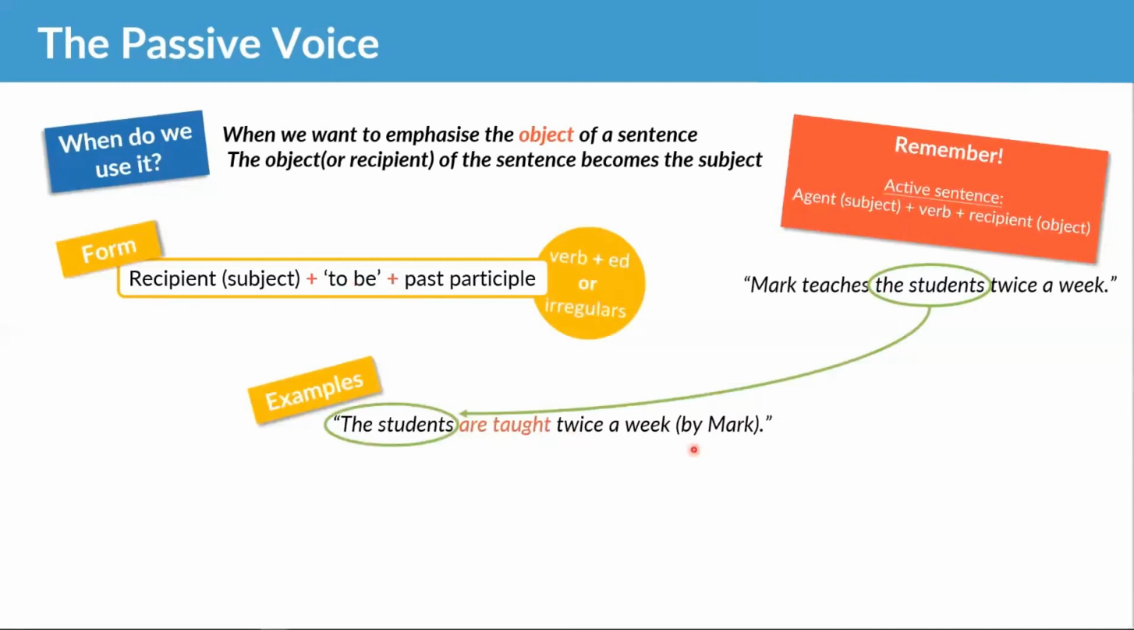Taught, it's irregular. So we have our recipient, the students, the verb to be, are, and our past participle, taught, twice a week. Now, who can tell me, why do I have by Mark in brackets here? Who can tell me? Why do I have by Mark in brackets? The agent. Why do I have the agent in brackets? Who is the first person that can tell me?